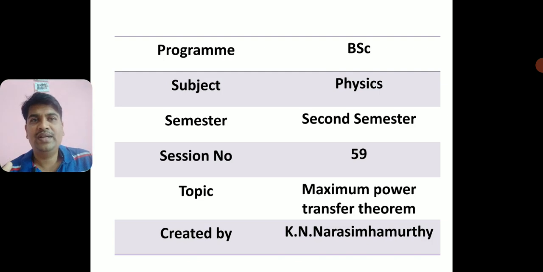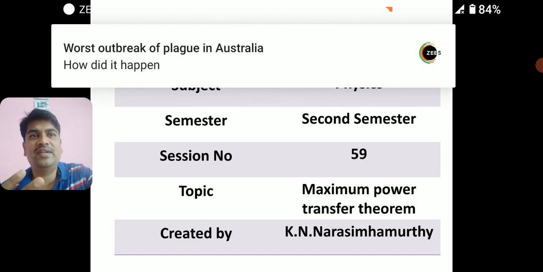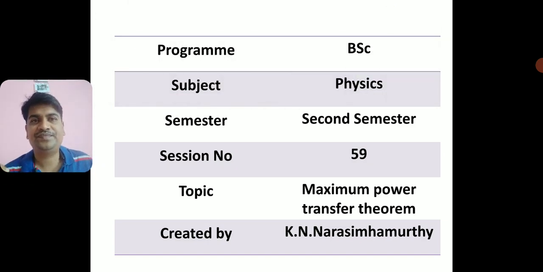So I have discussed three theorems so far regarding the electrical network. Now you know these Kirchhoff laws and Ohm's law. These are the two very famous laws regarding the electrical network that you know so far. But these laws are not sufficient to solve a complex network.